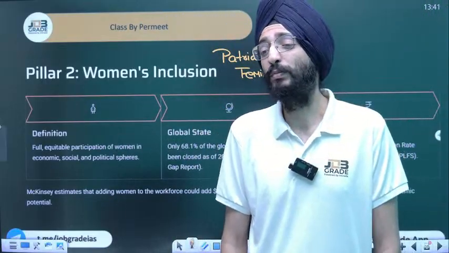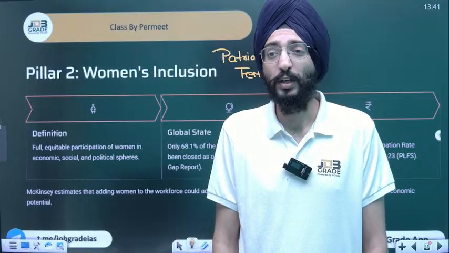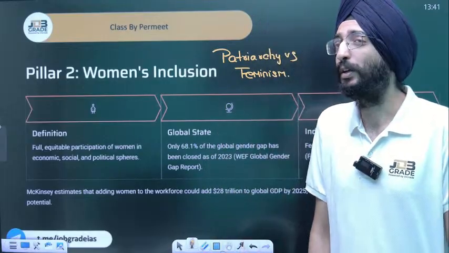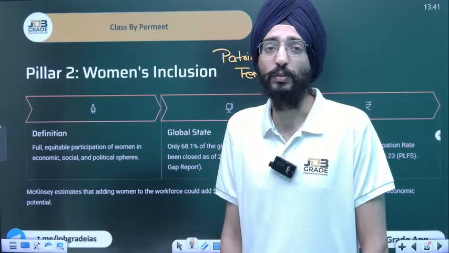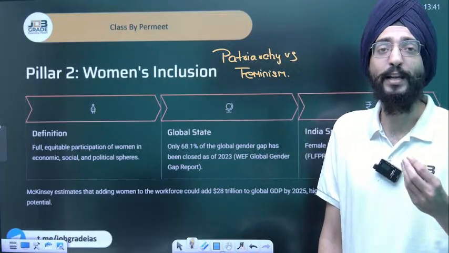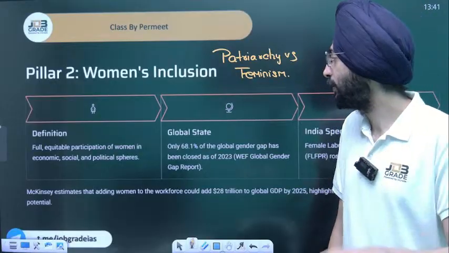They are treated as someone involved only in household chores, who just needs to give care to the family. But that's not women's inclusion. Female labor force participation in comparison to male labor force participation has been less. It's been improving, but it's still less.